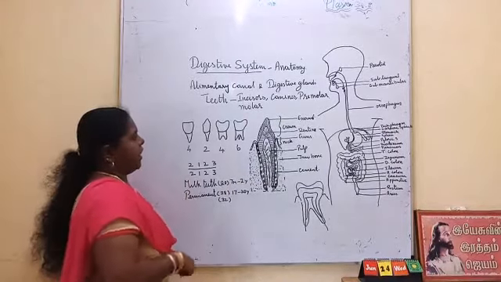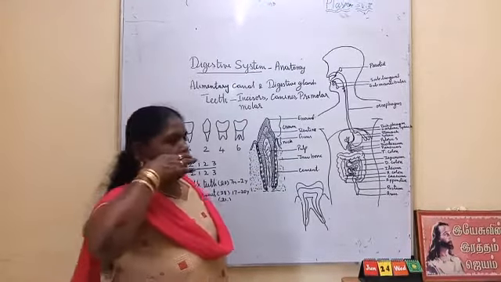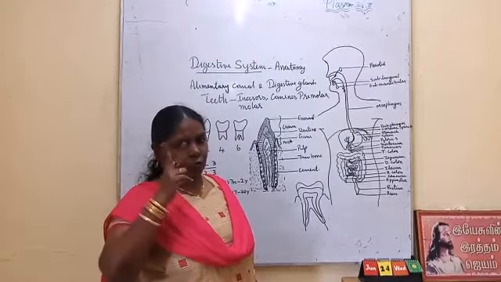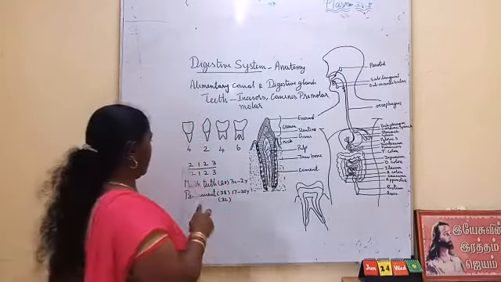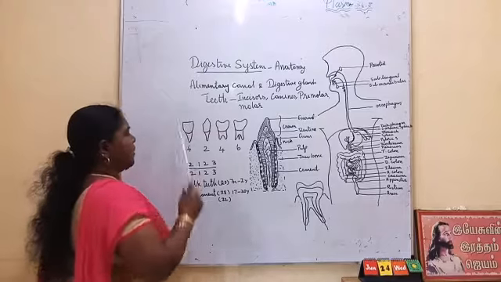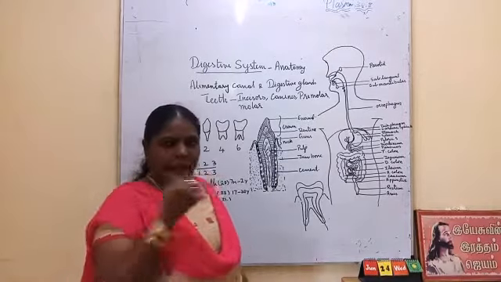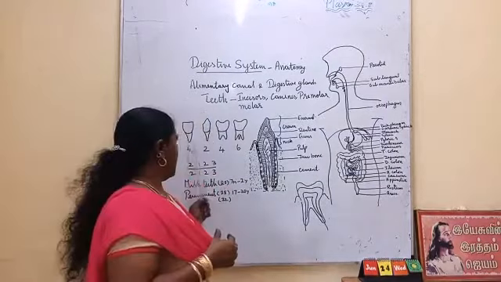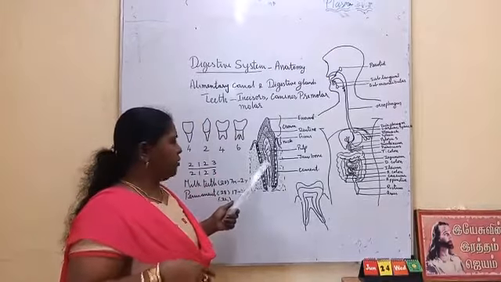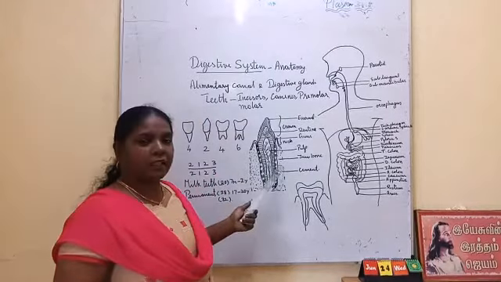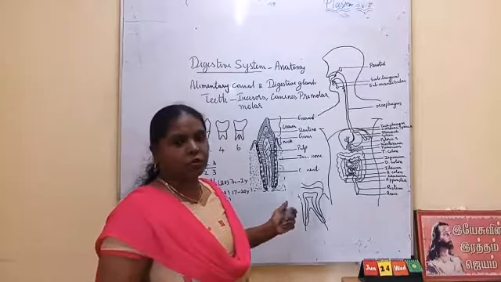If you take one side of the upper jaw, there are 2 incisors. They have a sharp edge and a single root. What is a root? We will elaborate when we see the structure of a tooth.